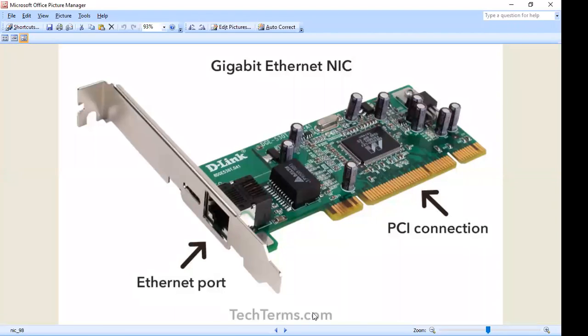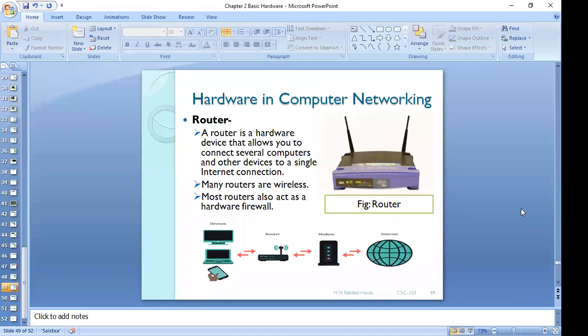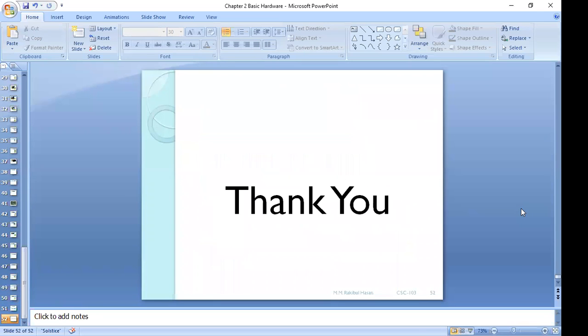Am I clear to you? Yes, sir. Right. So that's all about this lecture. This is the 3 important hardwares we basically discussed. And here you will get some questions. So go through these questions at your home and let me know if you have any problem to understand any question. All right. So that's all about this chapter. In our next class, we are going to start learning about basic software.